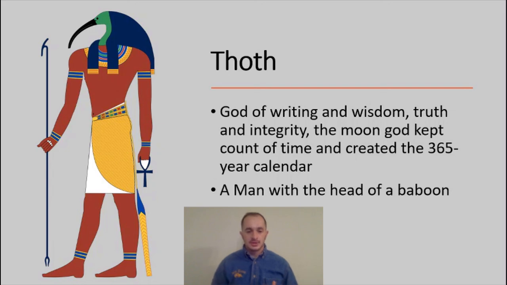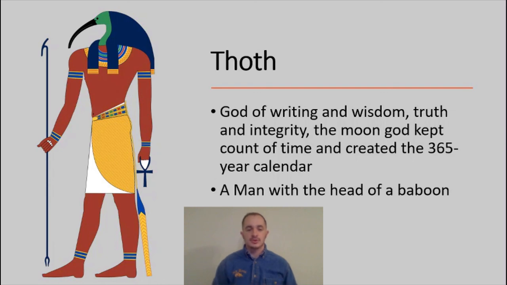So Thoth is often depicted as a man with the head of an ibis, which is a type of bird, but he is also often depicted as a man with the head of a baboon. Or sometimes he's just depicted as a baboon. Many of these Egyptian gods would also have a special animal that they would look like as well.